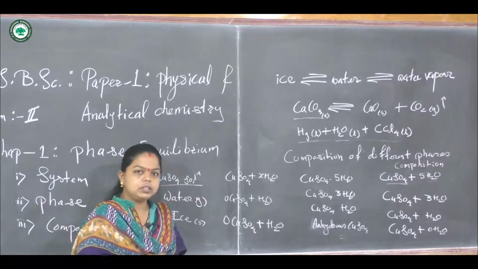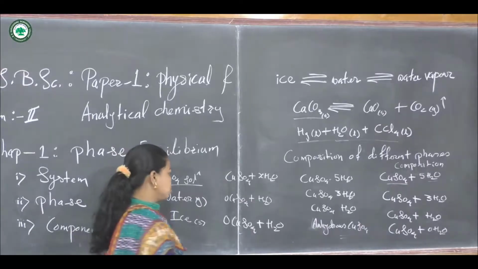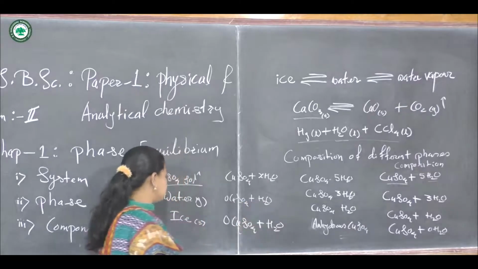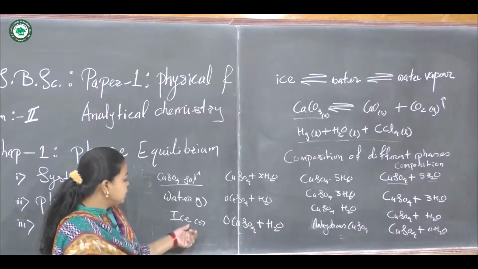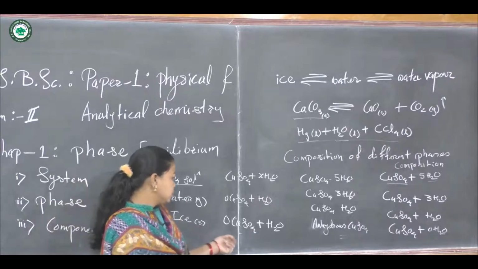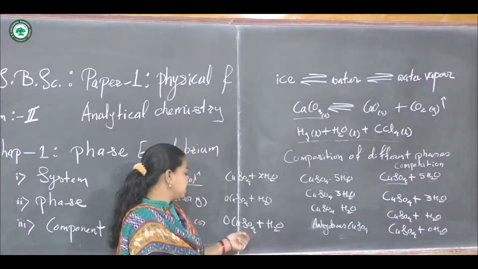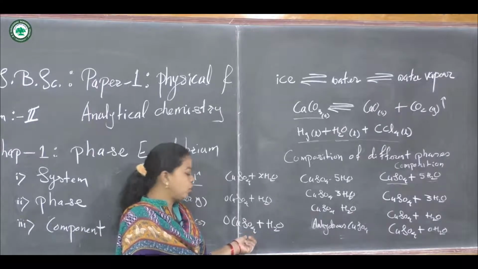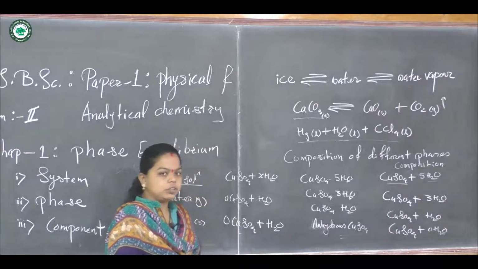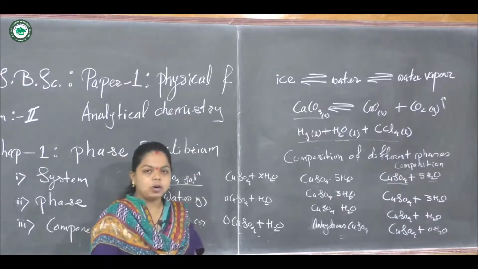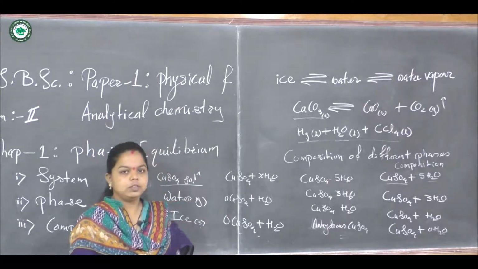Water contains only water molecules, so there are 0 copper sulfate molecules plus H2O molecules. Another phase of water is ice, the solid. Ice contains 0 molecules of copper sulfate, only water molecules.